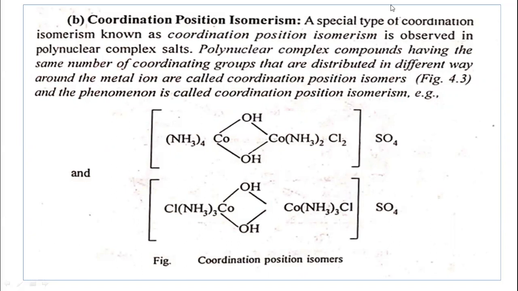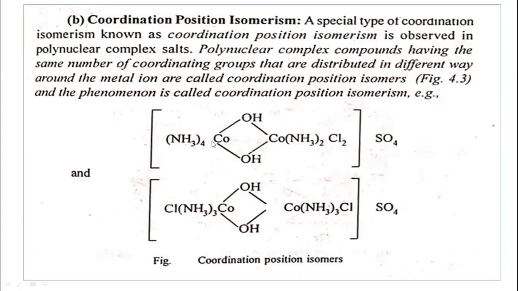A special type of coordination isomerism is known as coordination position isomerism, and it is observed in polynuclear complexes. Polynuclear means there are two or more metals involved.